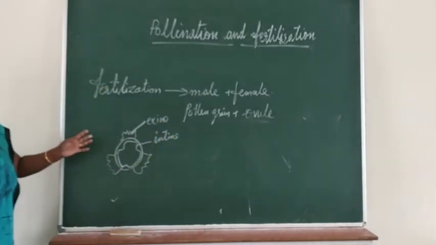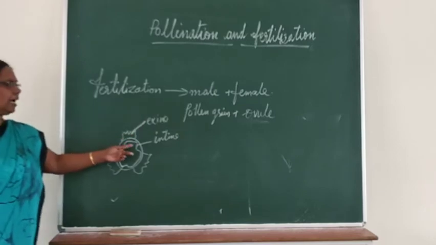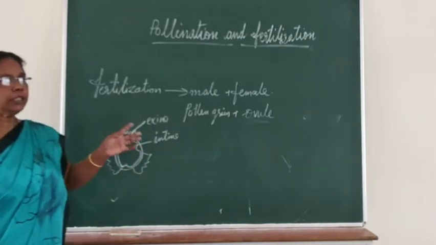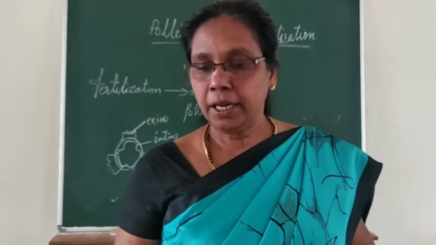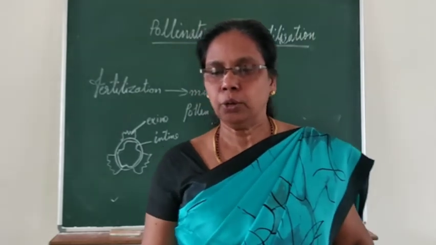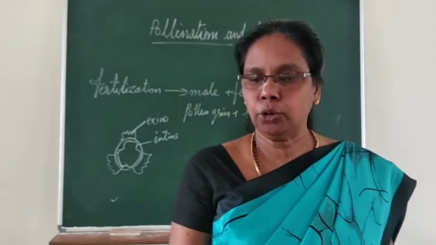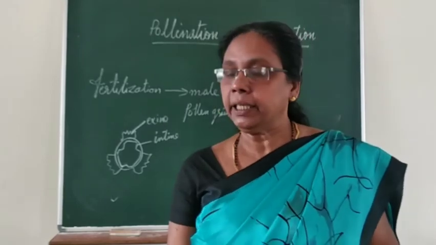So each pollen grain has two parts: the outer wall is called exine, and the inner wall is called intine. Again, you can see that its nucleus has already divided into a tube nucleus and a generative nucleus.